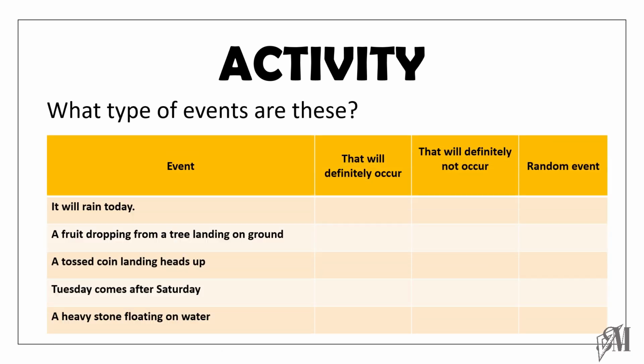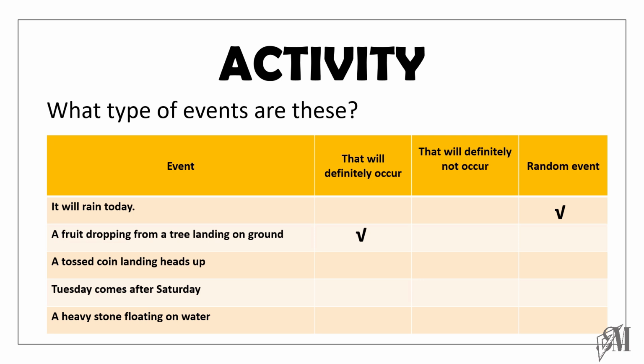Here is a list of events and we are going to decide what type of event each belongs to. The first is it will rain today. We don't know whether it will rain or not. So the outcome is not predictable. Therefore, it is a random event. The second one is a fruit dropping from a tree landing on ground. We know definitely the fruit falling down will land on ground. So that's a definite event.